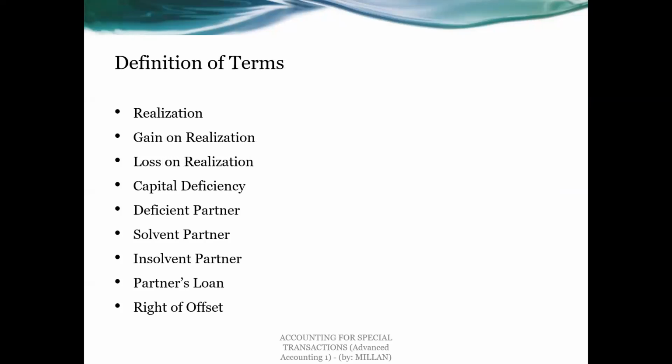And before we proceed to explaining the types of liquidation or how you do the liquidation process, let us take a look at some terms related to partnership liquidation. First, we have the term realization.